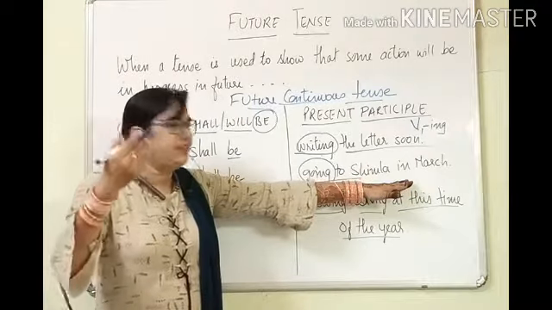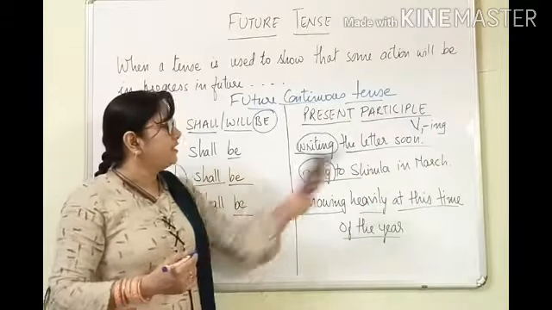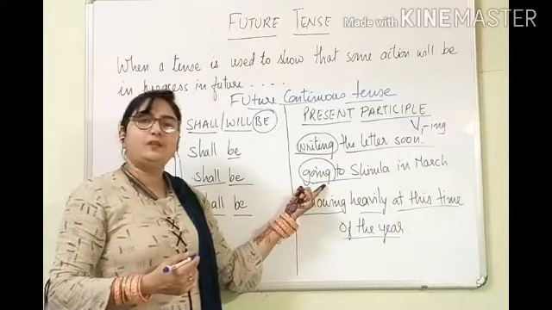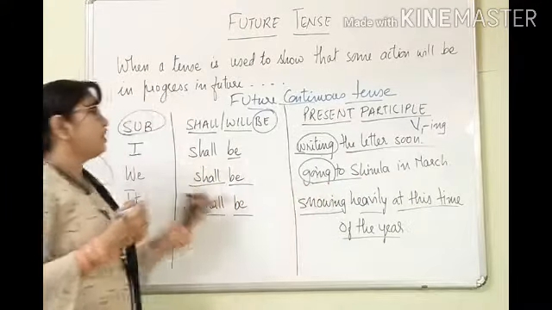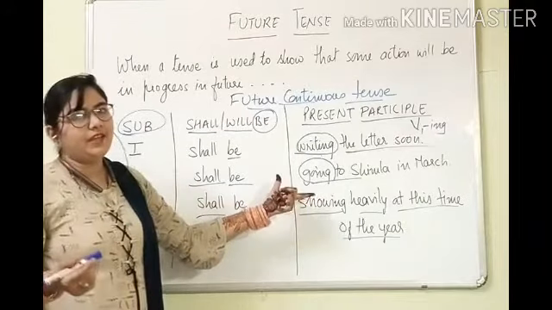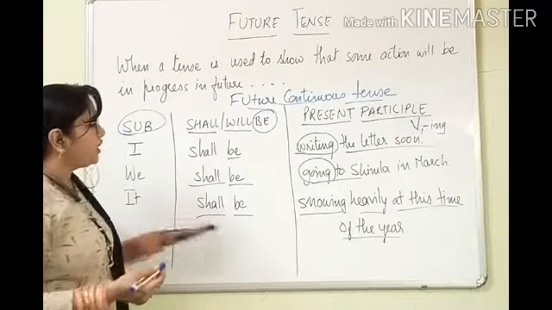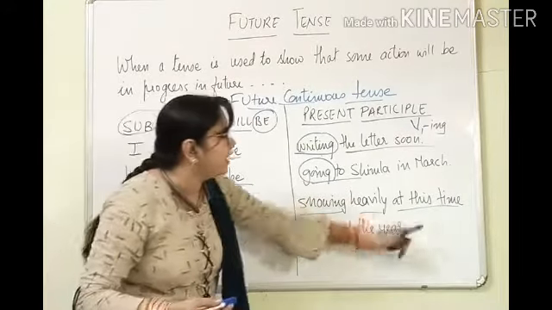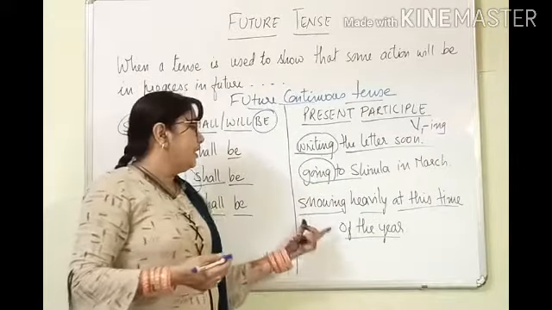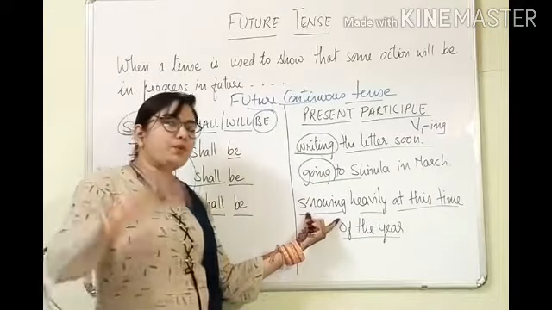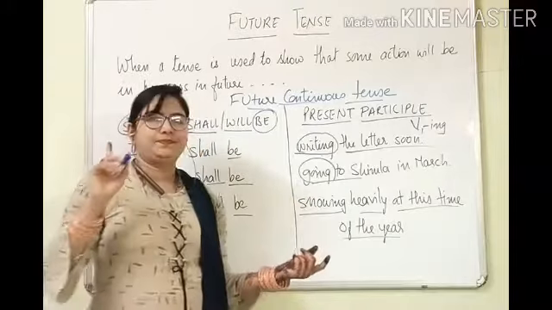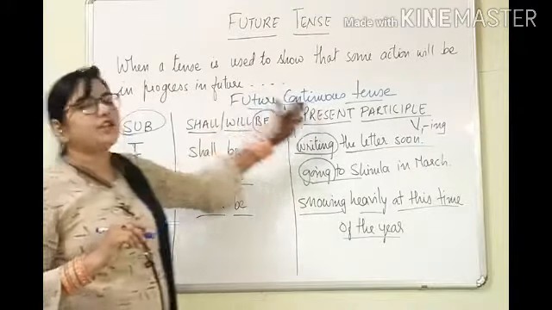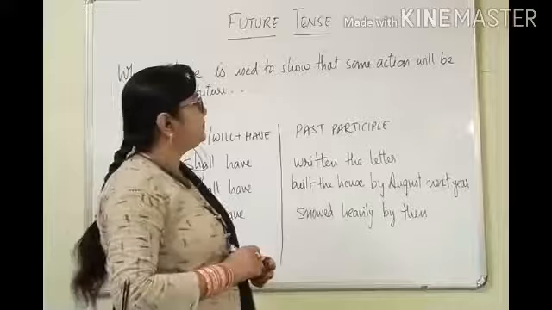March is yet to come, and then this action will be in progress. Same like that, it shall be snowing heavily at this time of the year. This will also be in progress in future. Okay, so understood? Future continuous tense.